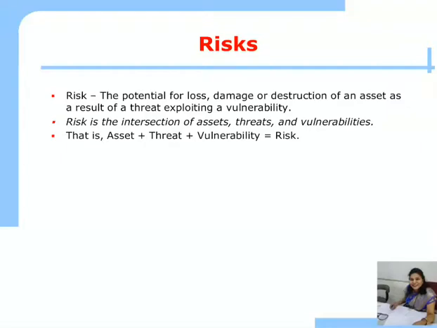Next term is the risk. Risk is the potential for loss, damage or destruction of an asset as a result of the threat exploiting a vulnerability. So risk is the intersection of assets, threats and vulnerability. Asset is something that we are going to protect. Threat is something from which we are going to protect the assets, and vulnerability is the weaknesses in the security program of the assets that can be attacked by the threats. So assets plus threats and vulnerability is equal to risks.